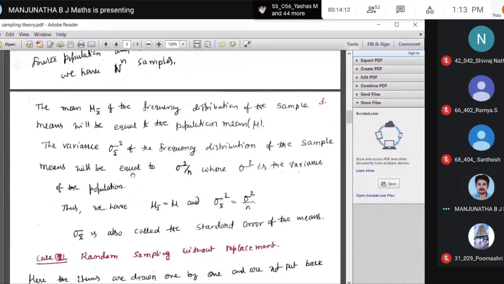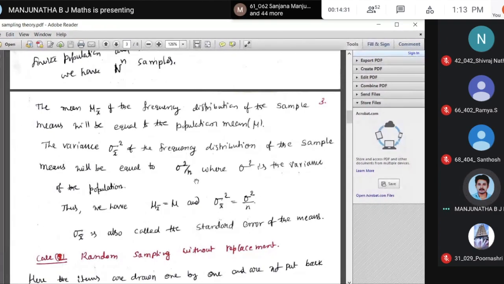The variance sigma x bar square of the frequency distribution of the sample means, x bar means sampling mean, correct? Will be equal to sigma square by n. So mu x bar equal to mu, but what is sigma x bar square? That is equal to sigma square by n.